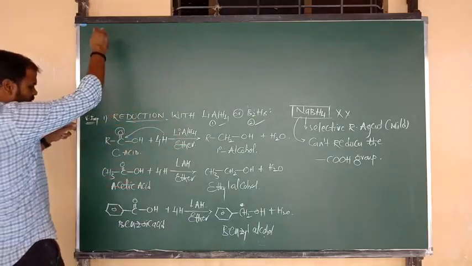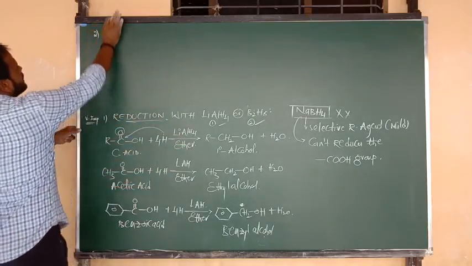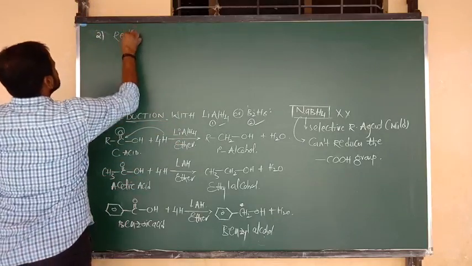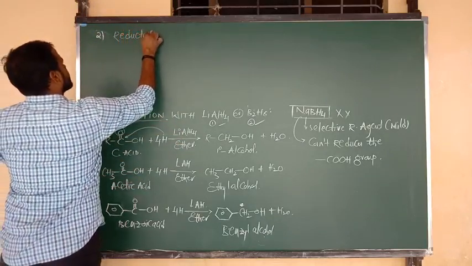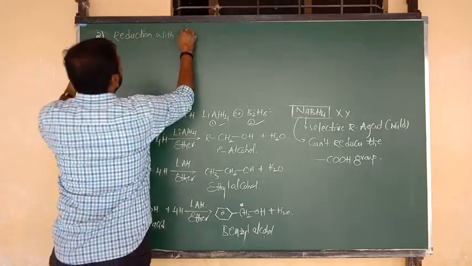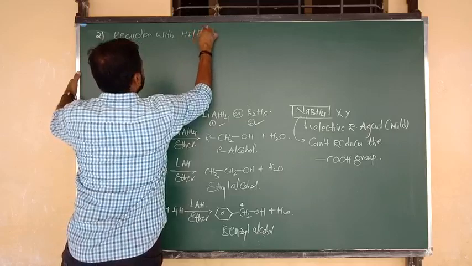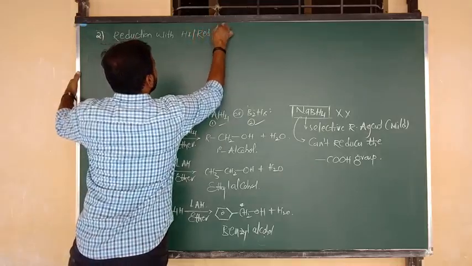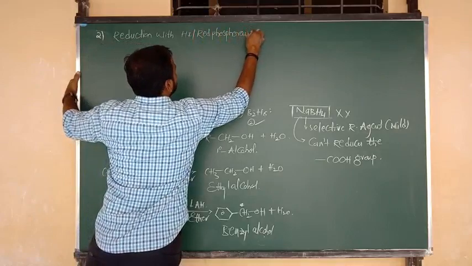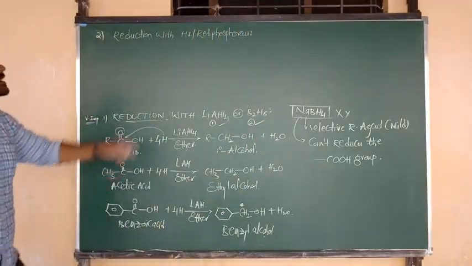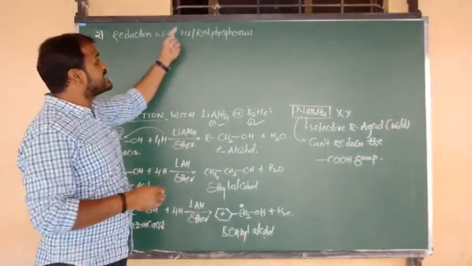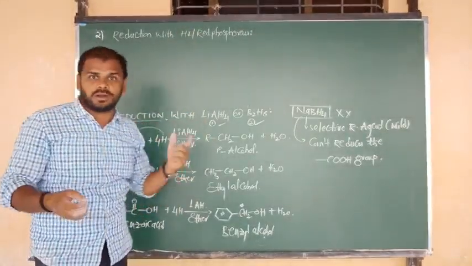So the second type of reduction reaction I am going to show you, type 2 beta, is the reduction of carboxylic acids with hydrogen iodide, HI, in presence of red phosphorus. In presence of what? Red phosphorus. So this mixture also acts as a reducing agent. So by using this reducing agent, what will be the final product?